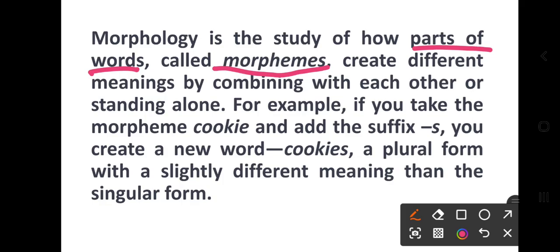A plural form with a slightly different meaning than the singular form. Simple. So that is cookie and s. These are the two morphemes.